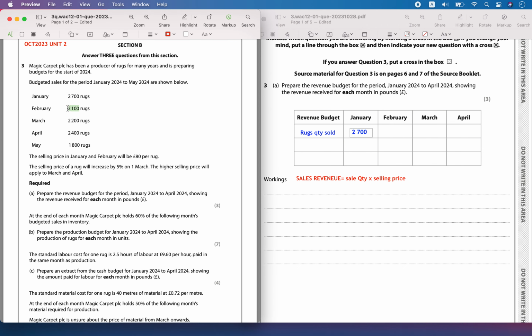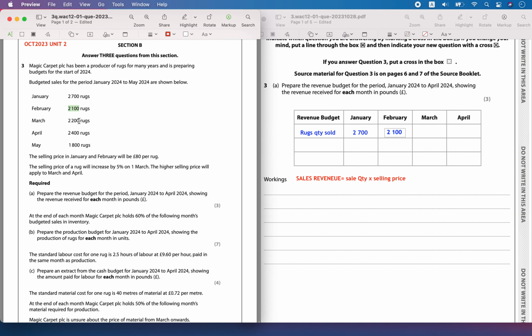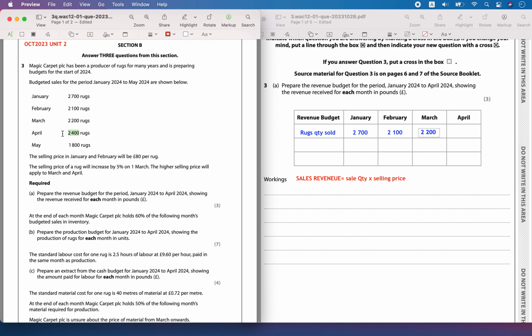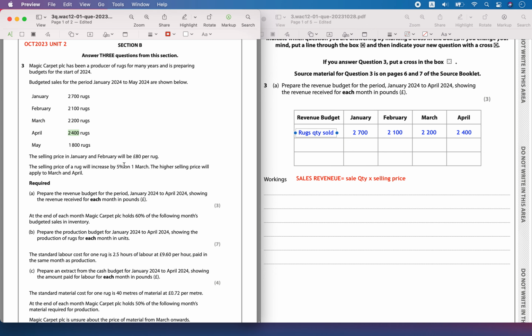You are just going to include that information given. Now let's write this. Then you have for March 2200, and for April 2400. So these are the expected quantities that will be sold for the months given.